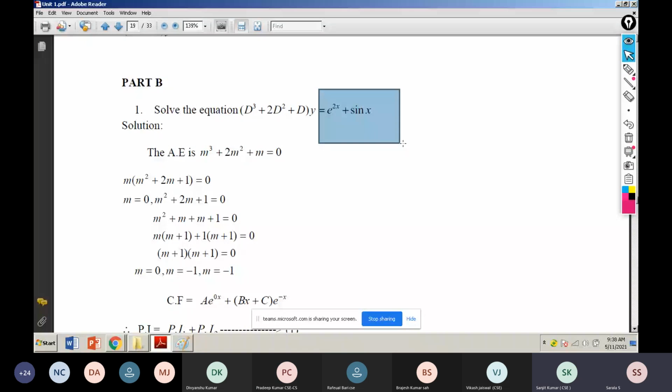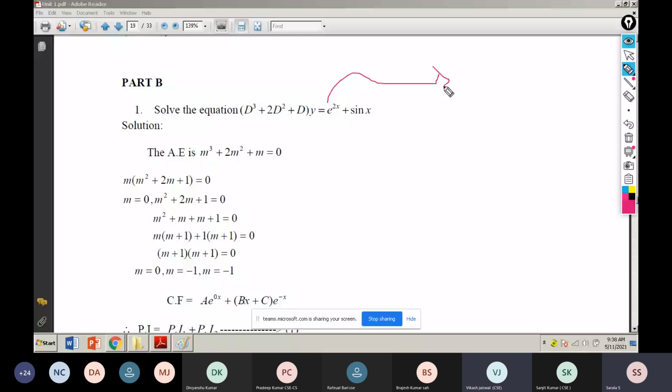The second is sin x. The first one is an exponential function and the second one is a trigonometric function. What is the condition for the first one? Here, D equals a. For sin x, which condition will I apply? a is equal to 1, and D squared is equal to minus a squared. So you have to keep these ideas in your mind. That thing only I mentioned. Okay, see now.